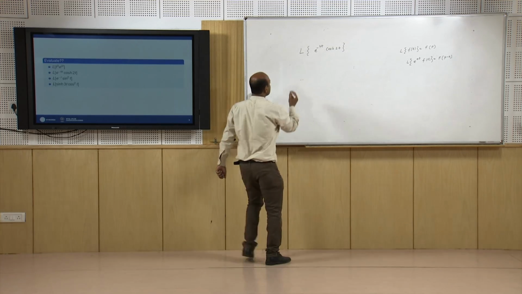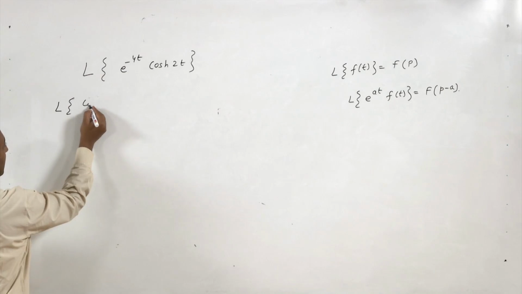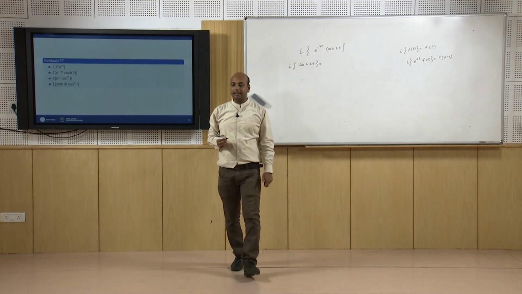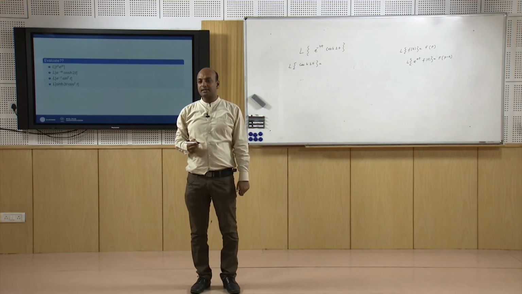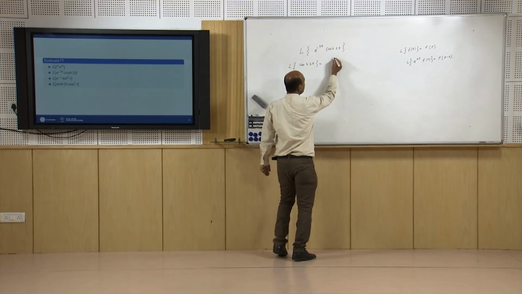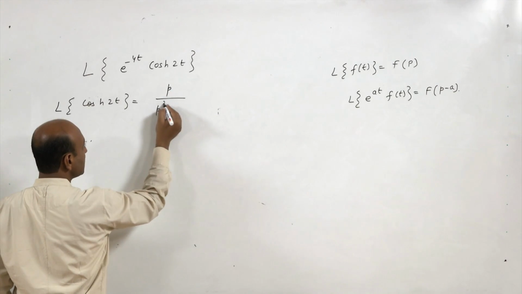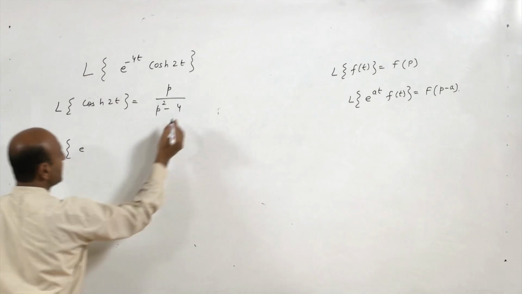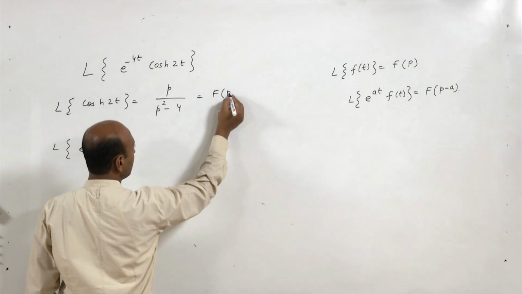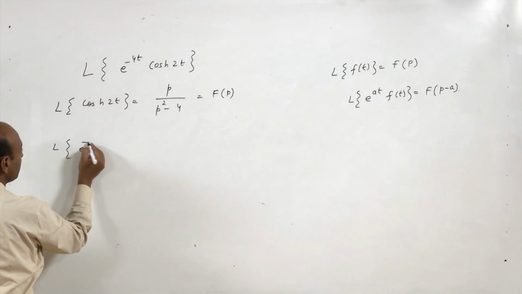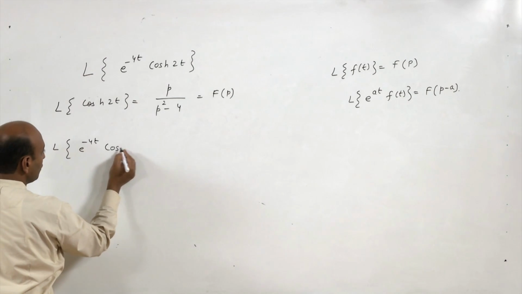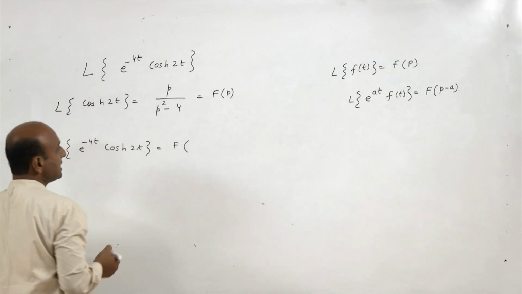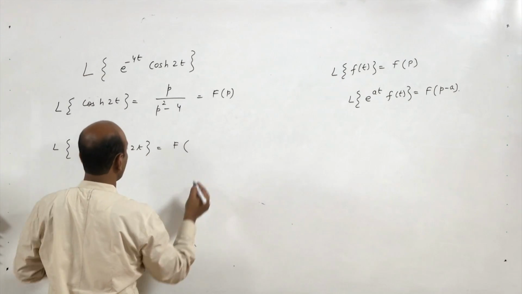So, what is the Laplace transform of cos hyperbolic 2t? We already know that the Laplace transform of cos hyperbolic at is p upon p square minus a square. So, it is p upon p square minus 4. So, this is F(p). So, the Laplace transform of e^(minus 4t) into cos hyperbolic 2t will be nothing but F(p) with p replaced by p minus a, that is minus 4.